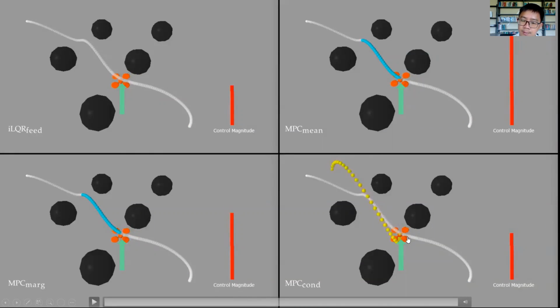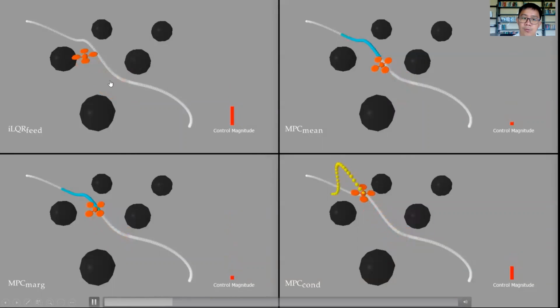And we see here that our controller immediately finds another reference trajectory that adapts to the state of the robot. While the other 2 controllers still try to stick to the mean reference trajectory, and that results in very high control cost. While for the iterative LQR feedback, it also exerts low control cost, but we'll see that it will lead to instability.